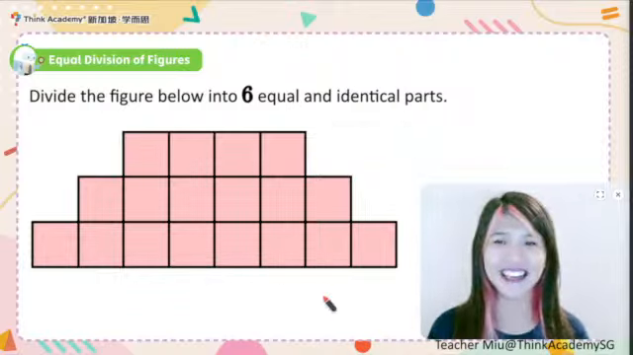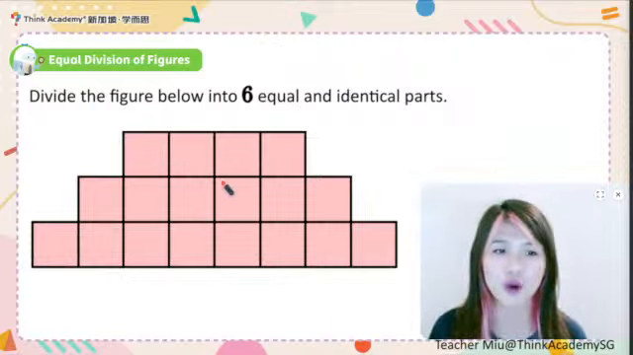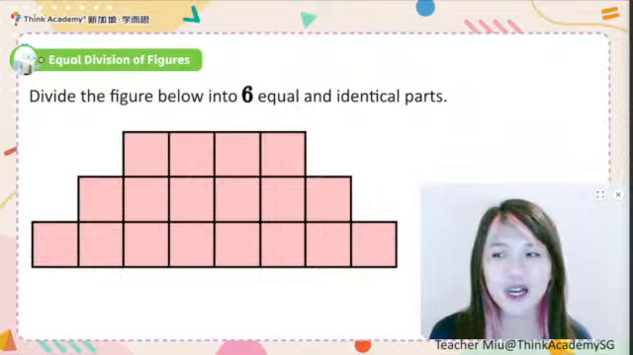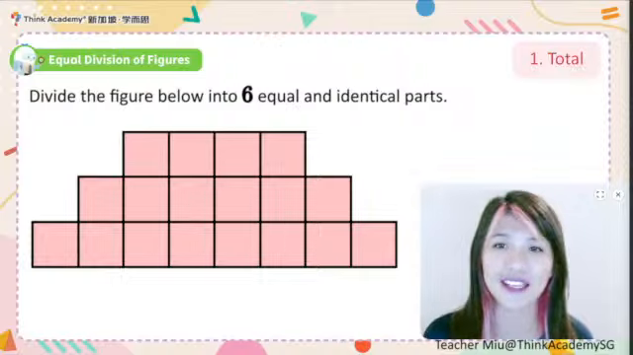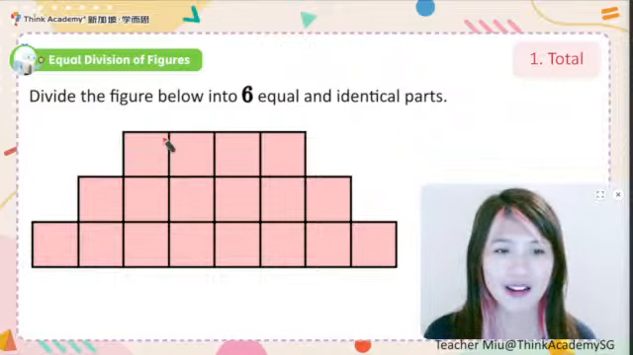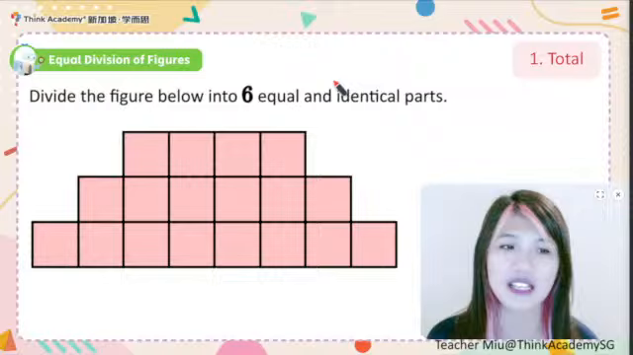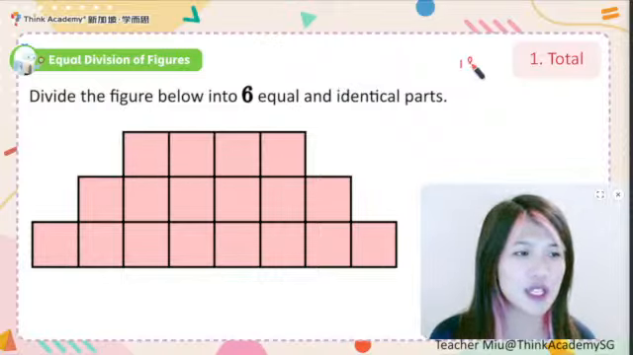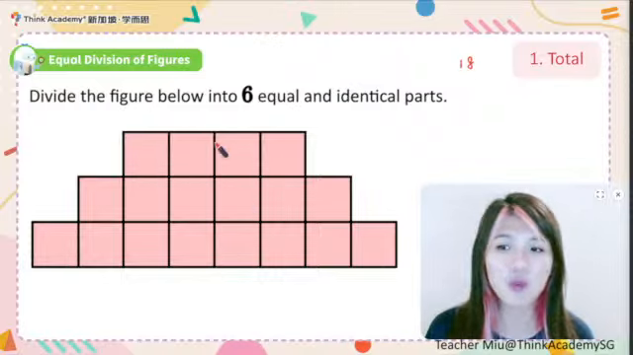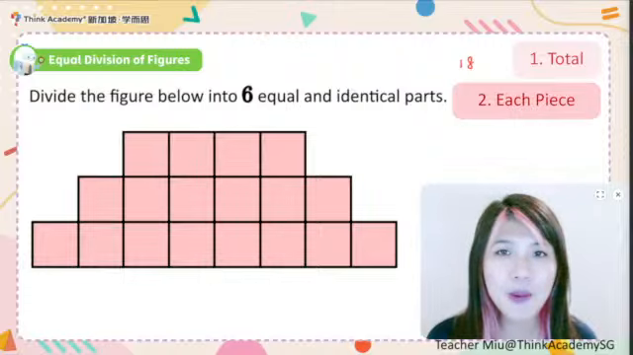Okay, so now let's come to one very important method for dividing figures. Step 1, we need to know altogether how many smaller squares there are. Let me count it for you. They go 1, 2, 3, 4, plus 6 and 10, and plus 8, altogether there are 18 smaller squares. If we want to split it into 6 equal and identical parts, can you tell me each piece, how many little squares should there be?